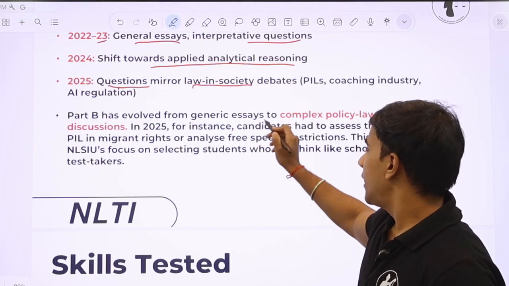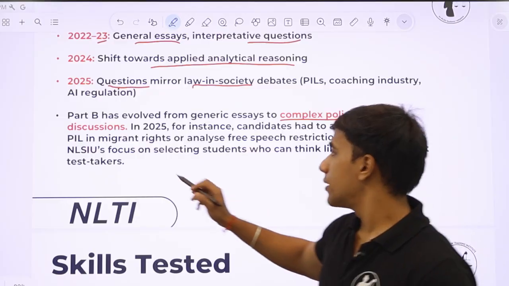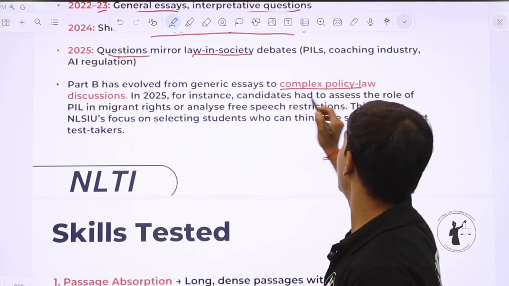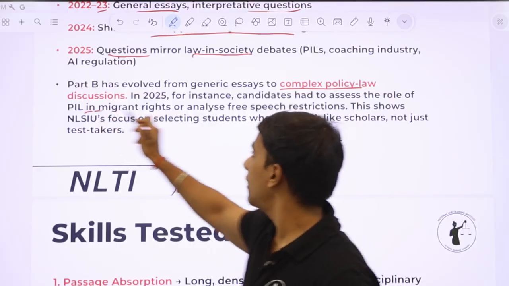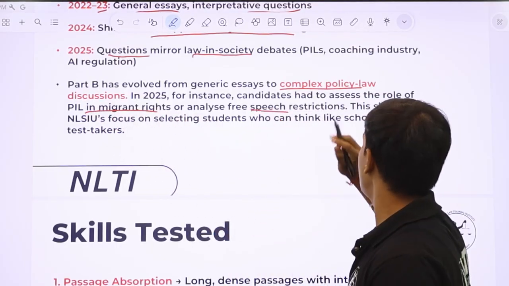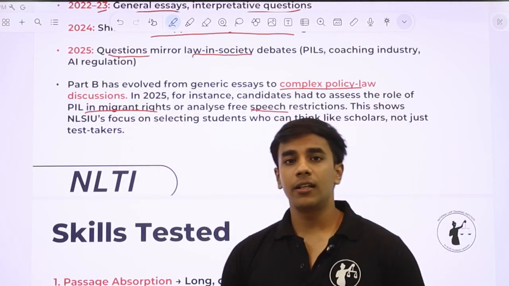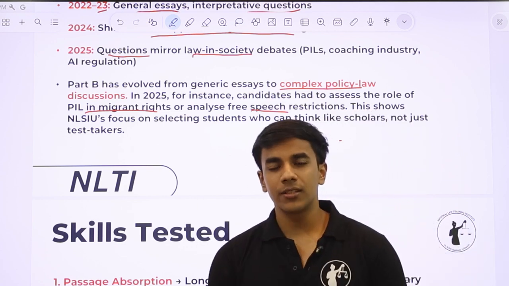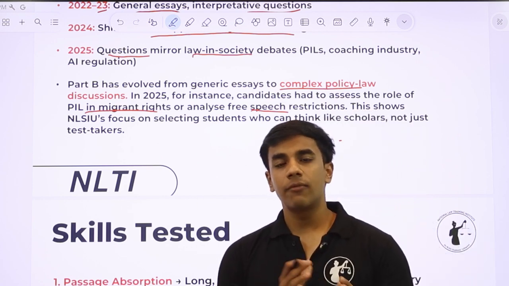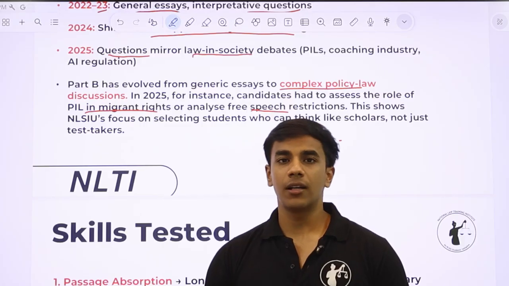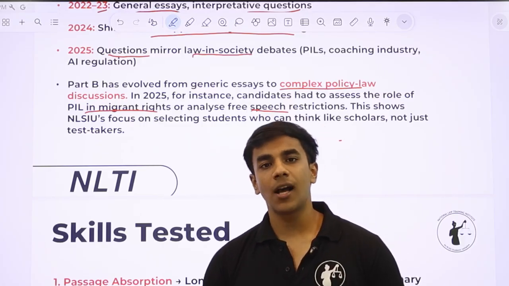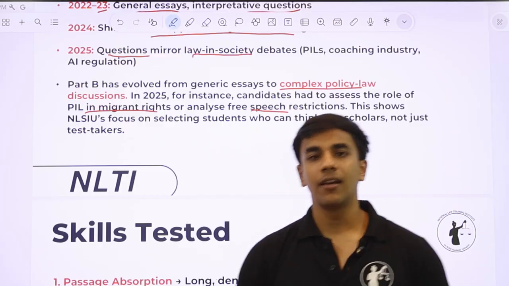Part B has evolved from generic essays to complex policy law discussions. Candidates, for example, in 2025, had to assess the role of PIL in migrant rights or analyze free speech restrictions. तो बहुत ही डिफरेंट लेवल ऑफ क्वेश्चंस आए थे इन NLSAT 25. बहुत ही ऐसे क्वेश्चंस थे which had links or were integrated with the socio-political debates that are currently ongoing in the country. तो आइसोलेशन में आपको क्वेश्चन नहीं दिखेगा, आपको अगेन पार्ट बी में ऐसे क्वेश्चंस ही दिखेंगे जिनका बहुत ही